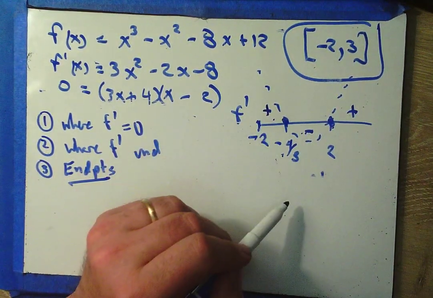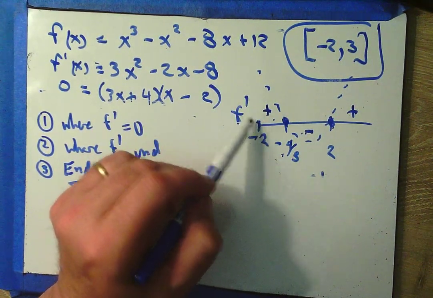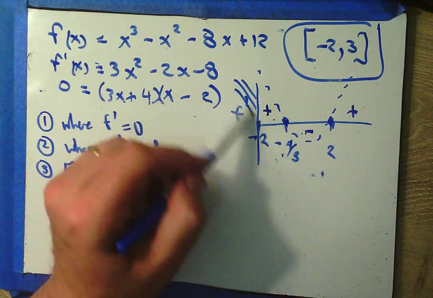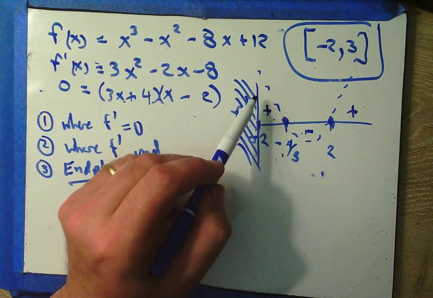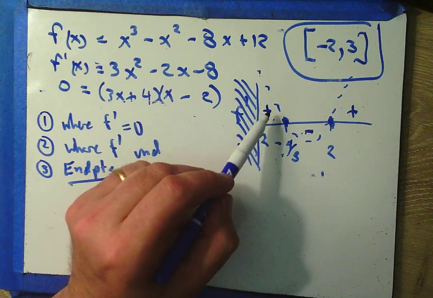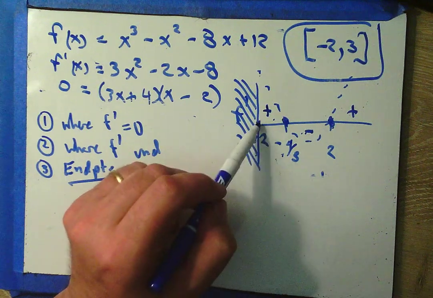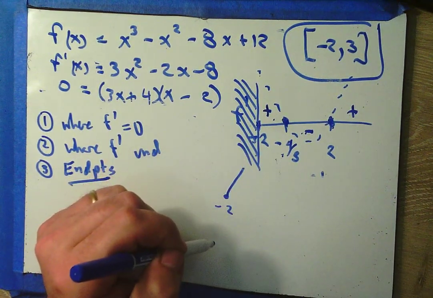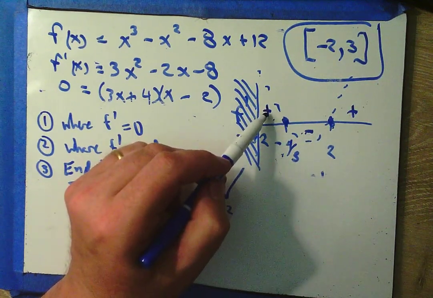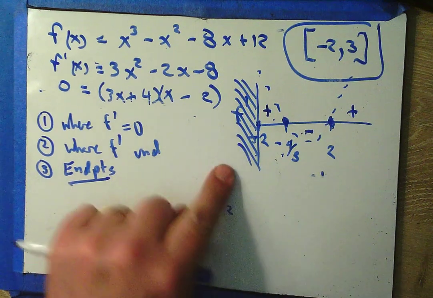Negative 2 is over here. So what I see is I can't go past negative 2. There's nothing beyond negative 2. But I see that from negative 2, after that moment, f prime is positive, which means the function f is increasing from negative 2. F is increasing after negative 2, which means negative 2 is a min.